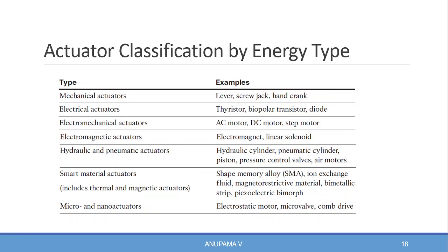Examples for mechanical actuators are lever, screw jack, hand crank, etc. Electrical actuator examples are bipolar transistor, diode, etc. Electromechanical actuator examples are AC motor, DC motor, step motor, etc. Electromagnetic actuator examples are electromagnet, linear solenoid, etc. Hydraulic and pneumatic actuator examples are hydraulic cylinder, pneumatic cylinder, piston, pressure control valves, etc. Smart material actuator examples are shape memory alloy, ion exchange fluid, bimetallic strip, etc. Micro and nano actuator examples are electrostatic motor, micro valve, etc.